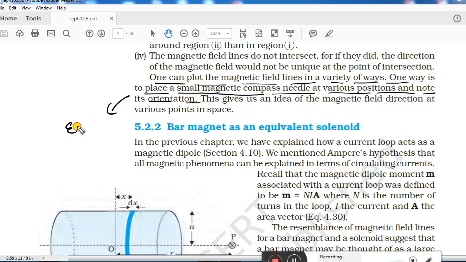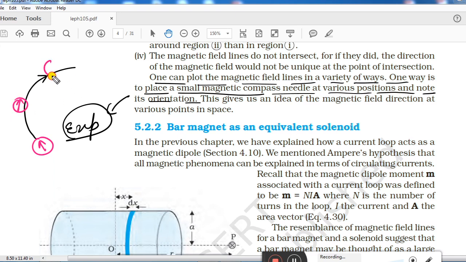If you want to find out the direction of a magnetic field line, suppose this is the direction of the magnetic field line, then you can identify this direction with the help of a compass. If you put a magnetic compass here, it will show this direction. If you put your magnetic compass here, it shows this direction.